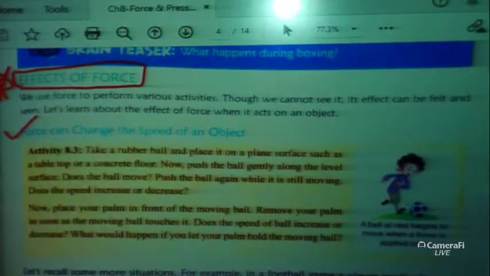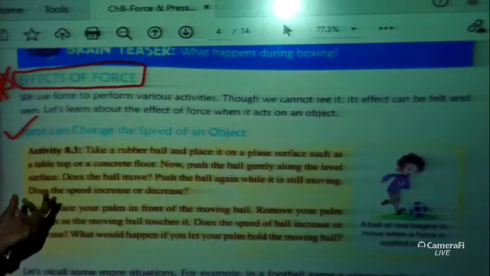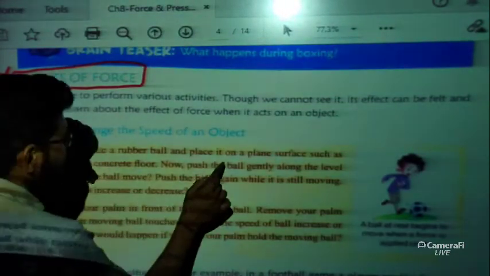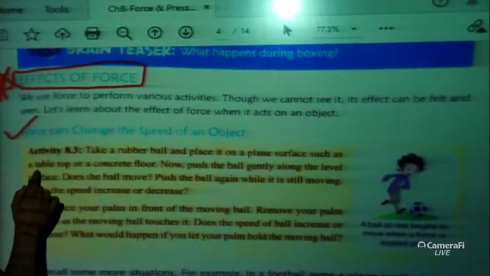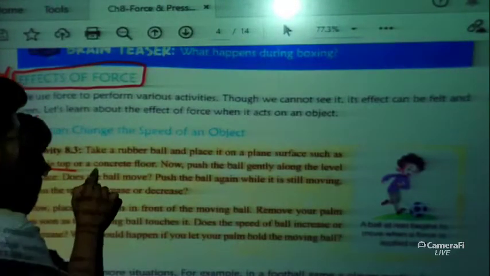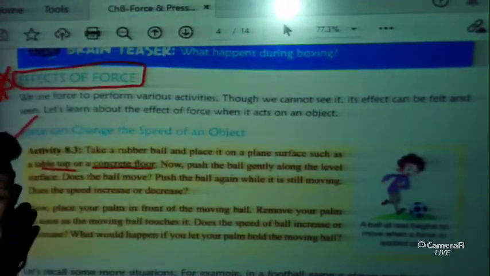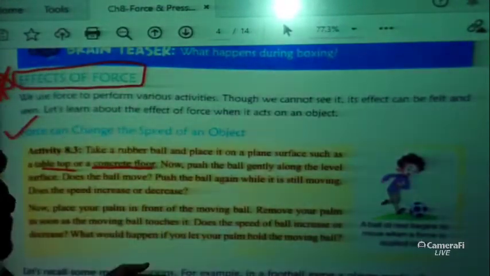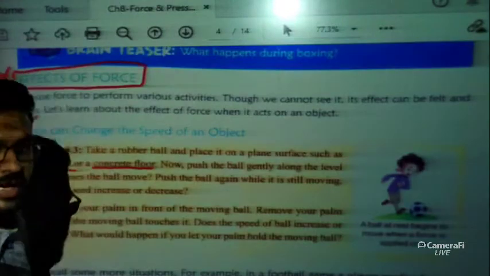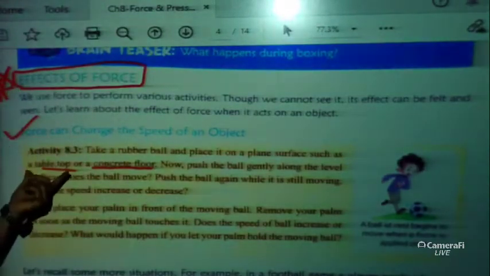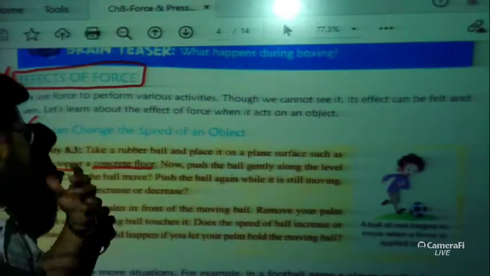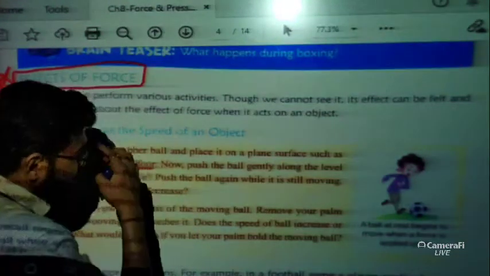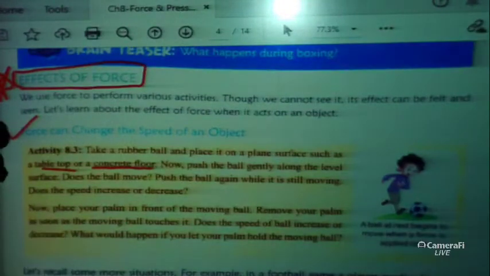Force can change the speed of an object. So an activity is there, let us discuss the activity. This activity tells us to take a rubber ball and place it on a plane surface such as a tabletop or a concrete floor. So we have to take a rubber ball and place it on a plane surface. A plane surface means you can take a tabletop or a concrete floor, whatever is available. Now push the ball gently along the level surface.